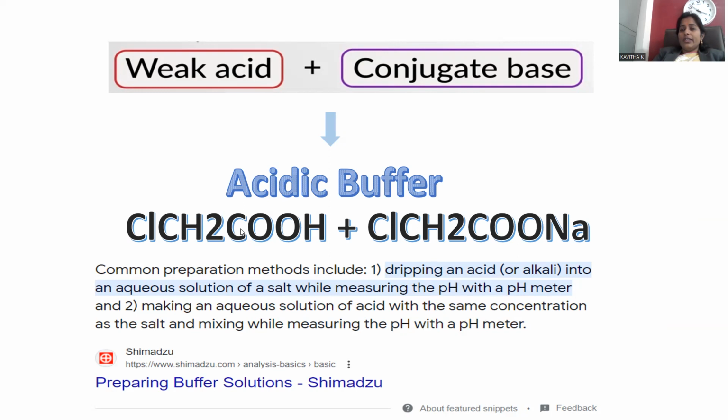For example, you take a 1 molar solution of chloroacetic acid and the same 1 molar solution of the sodium salt of chloroacetic acid. That equimolar ratio is used to prepare this buffer solution. This is the way chloroacetic acid and sodium chloroacetate are used to prepare the acidic buffer.